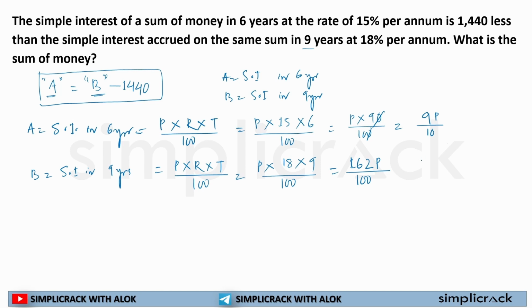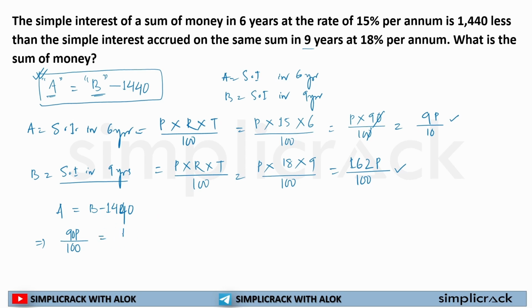So now we have my A, we have B. We just simply use this relationship. So what is the relationship? The simple interest earned in 6 years is 1440 less than simple interest earned in 9 years. So what is my simple interest earned in 6 years? 9p by 10 or 90p by 100. Okay, this was the answer. What is my simple interest earned in 9 years?